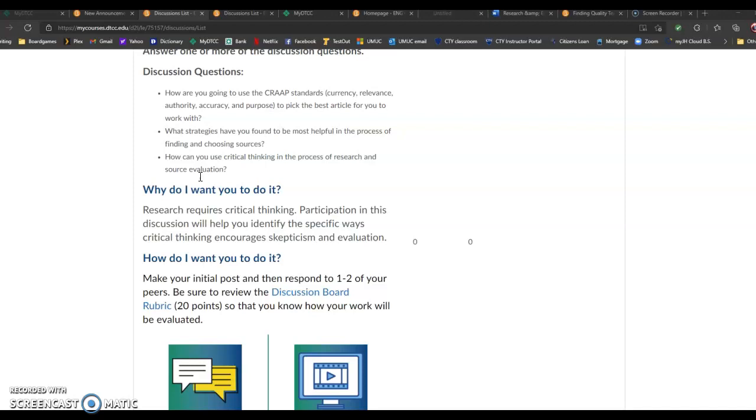What strategies have you found to be most helpful in the process of finding and choosing sources? And how can you use critical thinking in the process of research and source evaluation? So 1 or 2 sentences answering these 3 bullet points is your discussion post, and then respond to a peer.